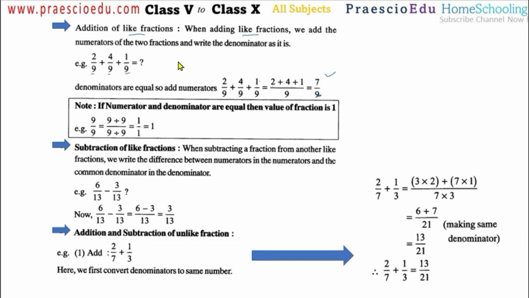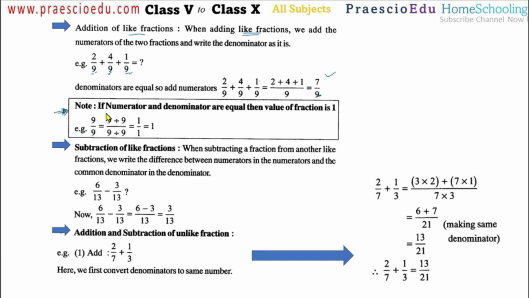Okay, but the condition is that this should be like fractions, meaning all the denominators are the same. Here the note is given: if numerator and denominator are equal, then the value of the fraction is 1. So 9 by 9 means 9 divided by 9, which is 1. This is just for your information.